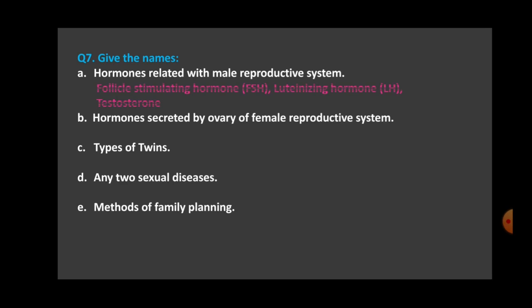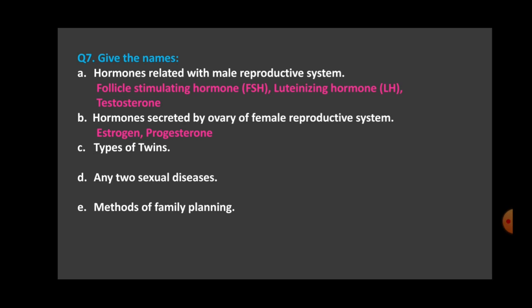Yes students, come on, try to recollect. It is FSH, that is follicle stimulating hormone, LH, that is luteinizing hormone, and the third one is testosterone. Okay. Then second is hormones secreted by ovary of female reproductive system. It is estrogen and progesterone. These are the 2 hormones which are secreted by the ovary of female reproductive system.